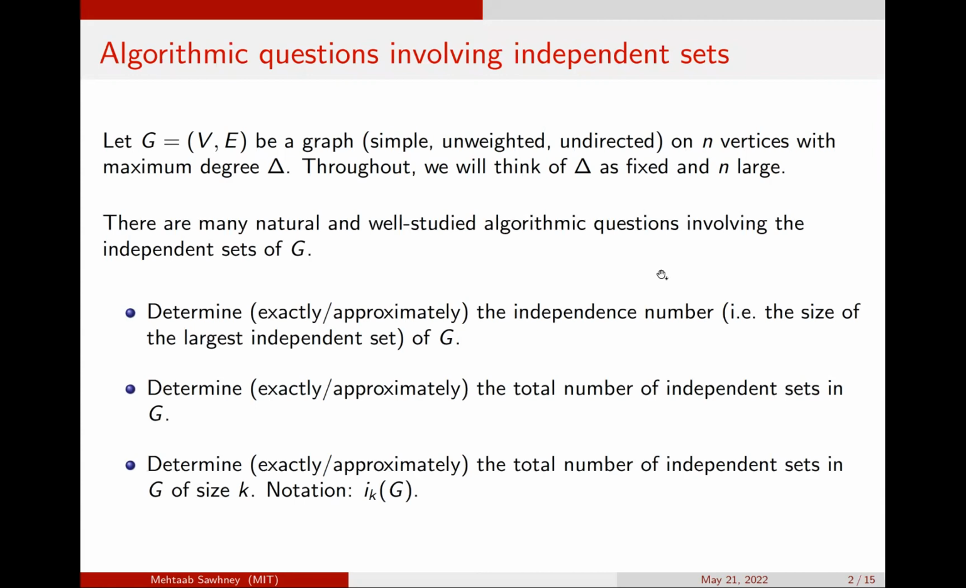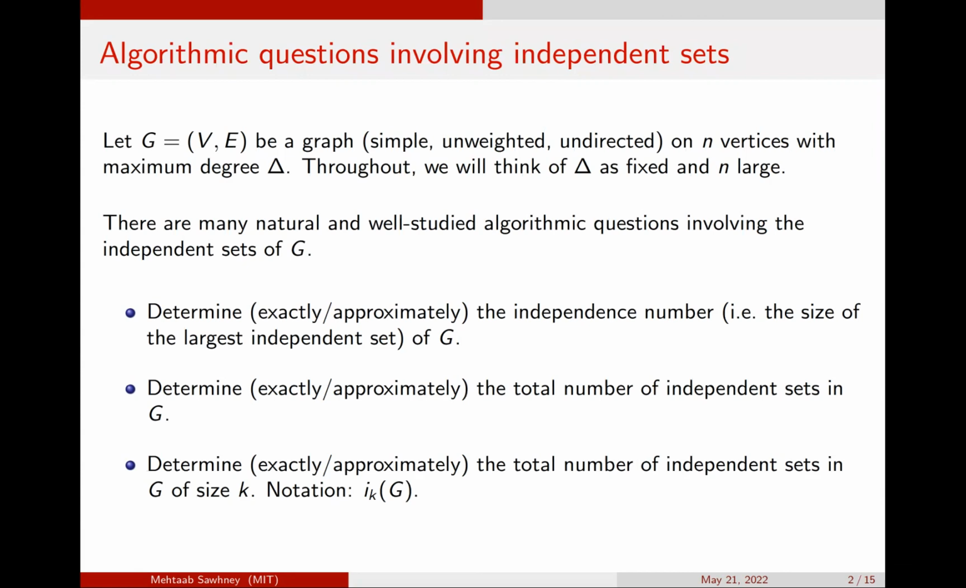There are many natural and well-studied algorithmic questions involving independent sets of a graph G. In particular, one can ask to exactly or approximately determine the independence number, e.g. the size of the largest independent set of G. One could also ask to exactly or approximately count the total number of independent sets of a graph G.